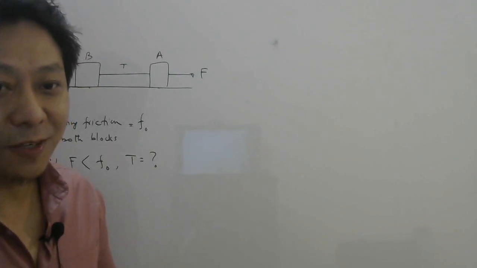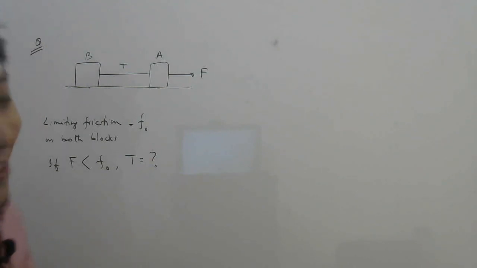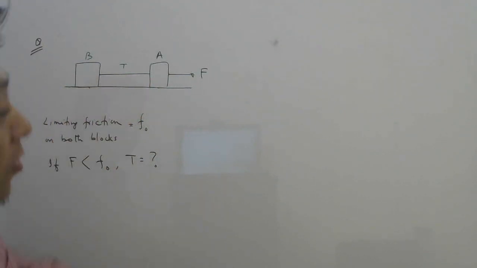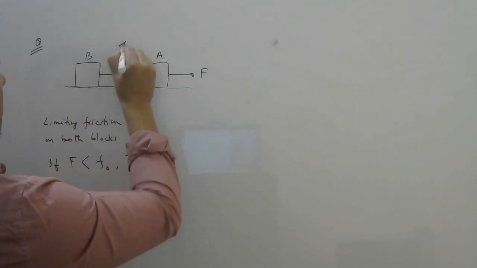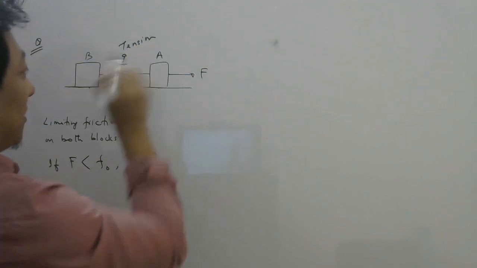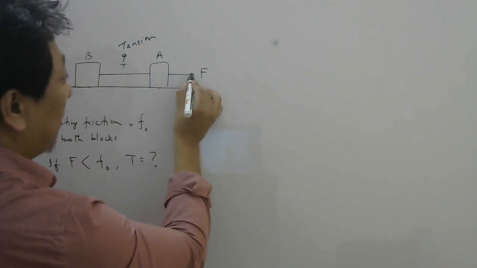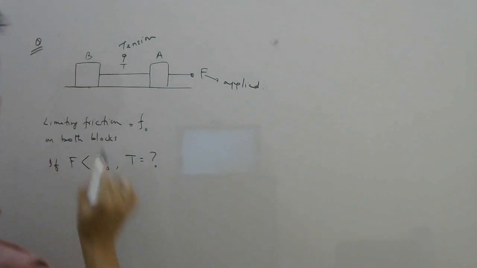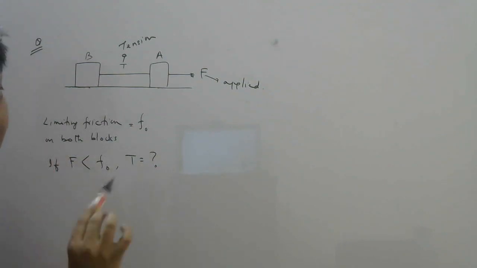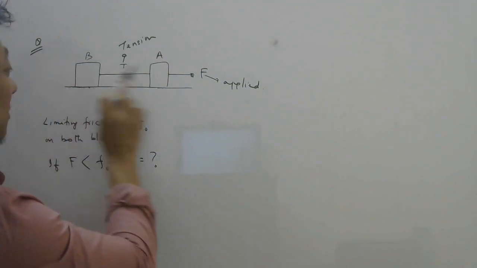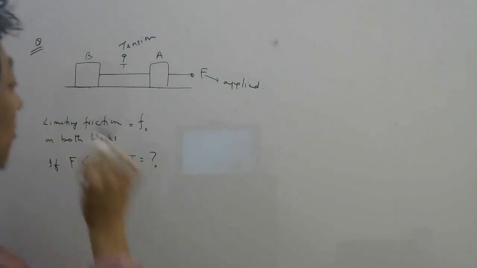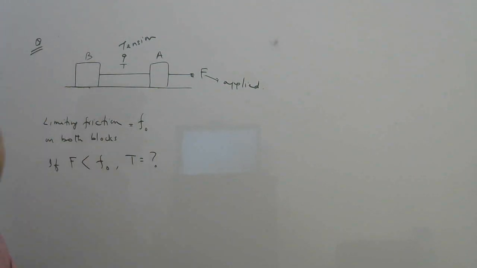Now let us see a question where there is friction and tension together. Okay. So two blocks A and B, a wire is connected between the two blocks and tension on this wire is T. If there is any tension, that tension is T. Here the force applied is F. This is applied force. They have asked us to assume the limiting friction, meaning the maximum static friction, is same in both the blocks. So mu s into N is same for both, which they have given as F naught.